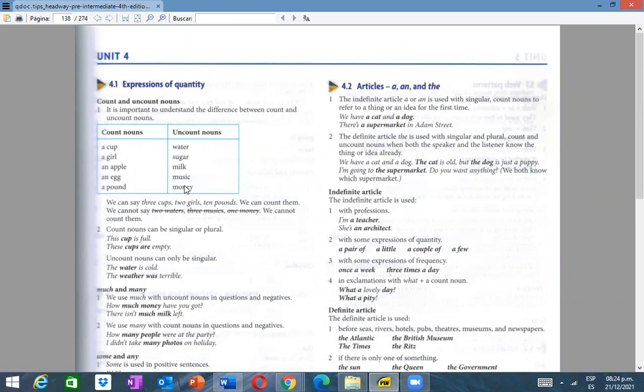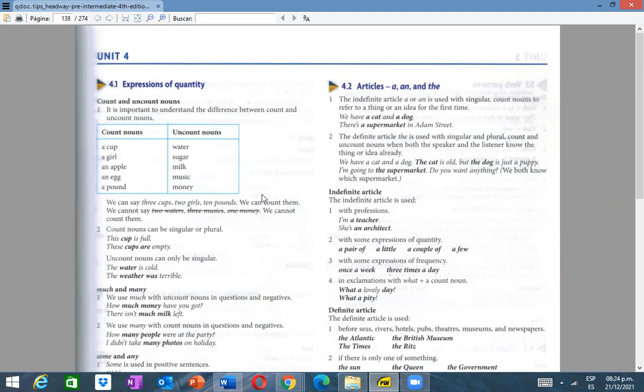Okay? So that's why we have examples. We can say 3 cups, 2 girls, 10 pounds. That's why this group is considered count nouns. Some examples, right? And we can count them. So we can say 1 cup, 2 cups, 3 cups, 4 cups. It's possible, right? And also we can't say 2 waters, 3 music, 1 music.